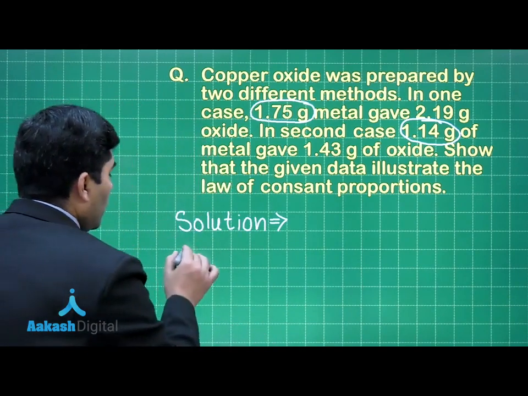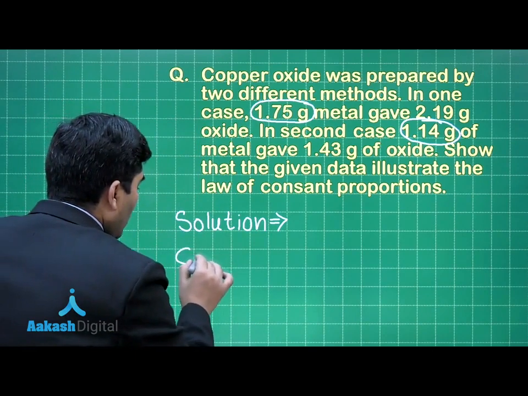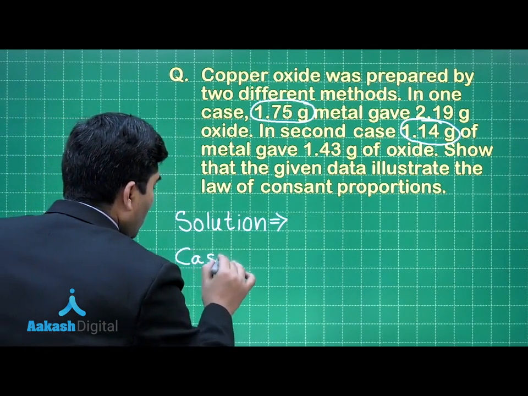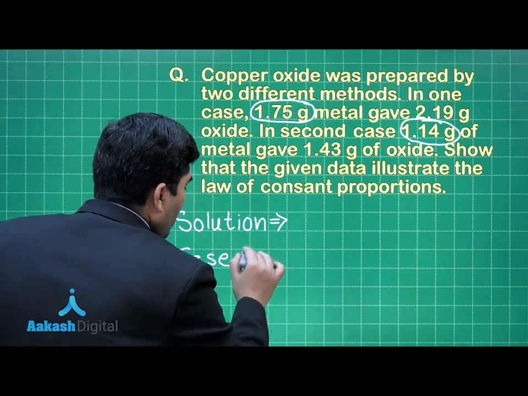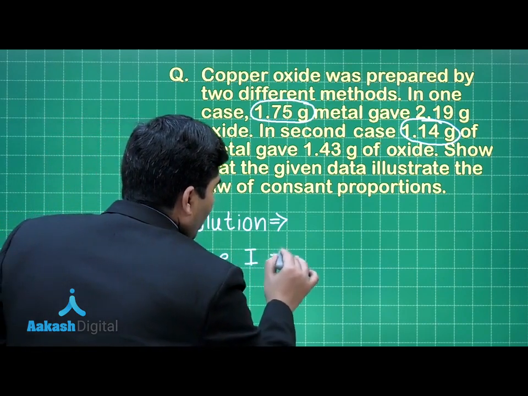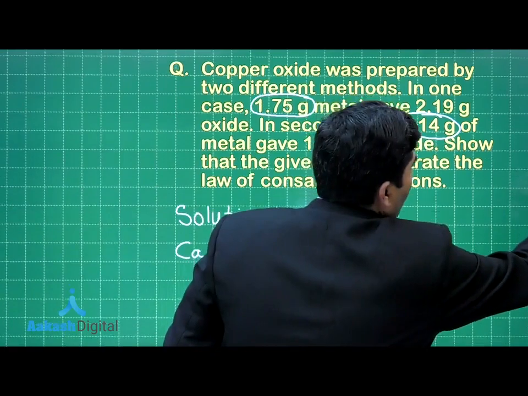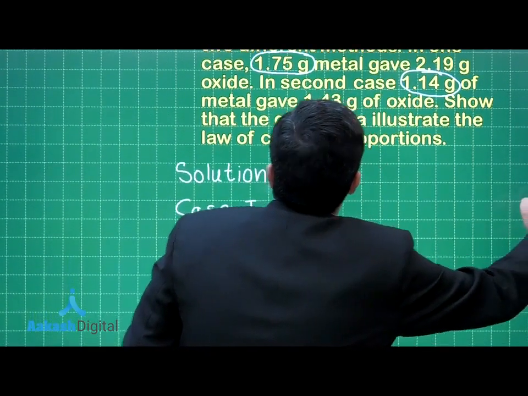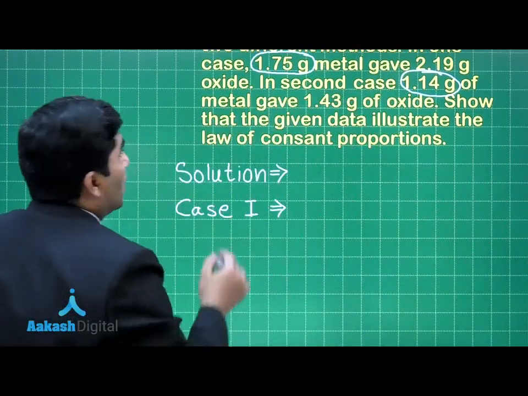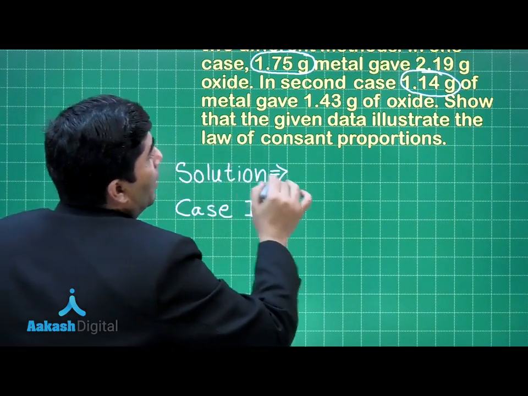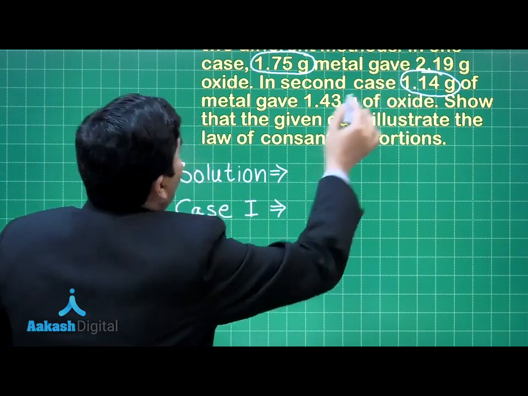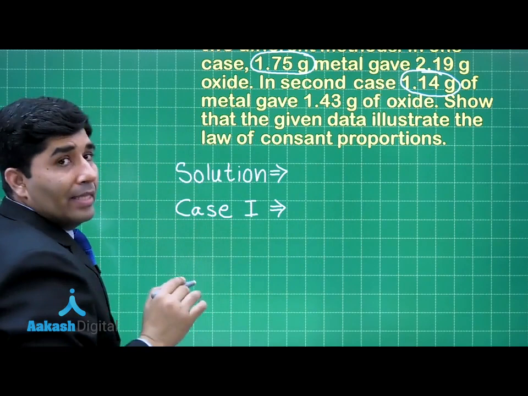In case 1, the weight of the metal is 1.75 gram and 2.19 gram of oxide is there.